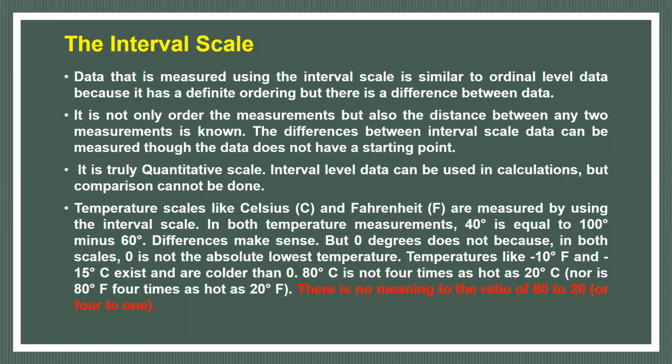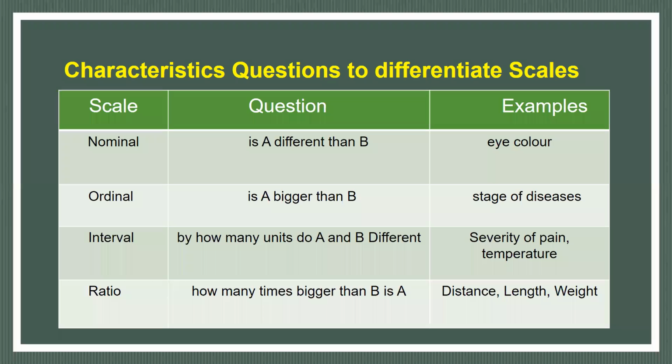So this is the interval scale, and the last one is the ratio scale. How can we differentiate between the nominal scale, ordinal scale, and interval scale? Then we will come to the ratio scale. For the nominal scale, how can we make a difference by asking questions? These are the different scales, and these are the questions. So how are they different?